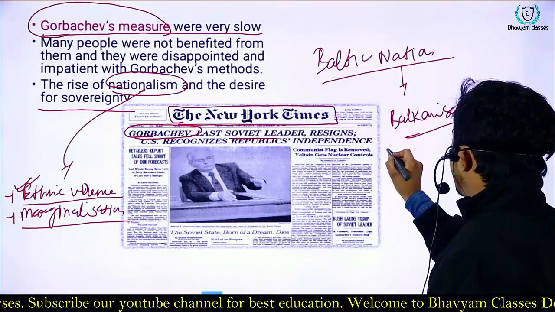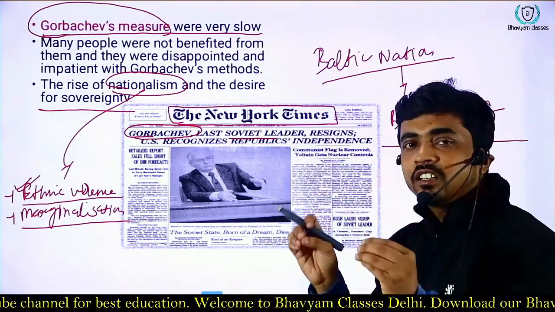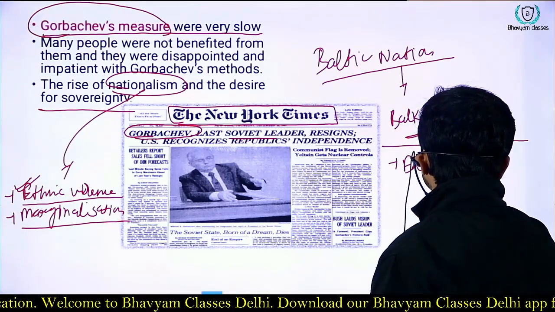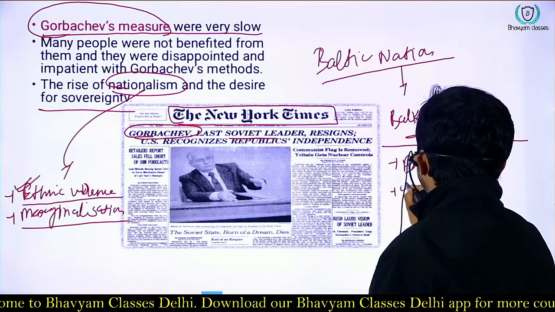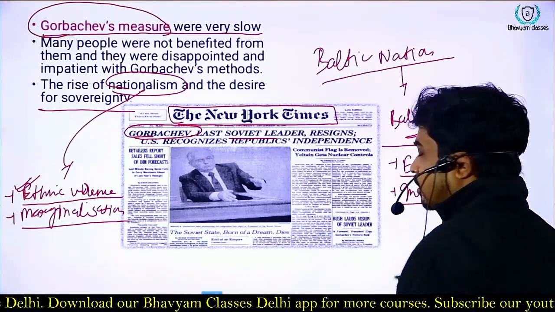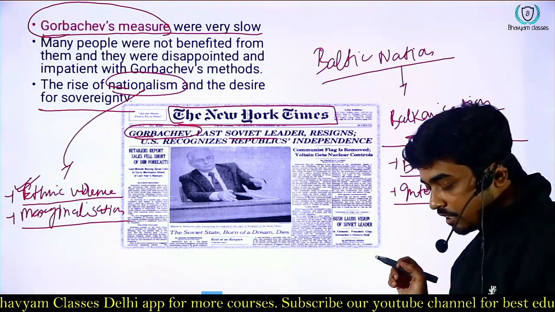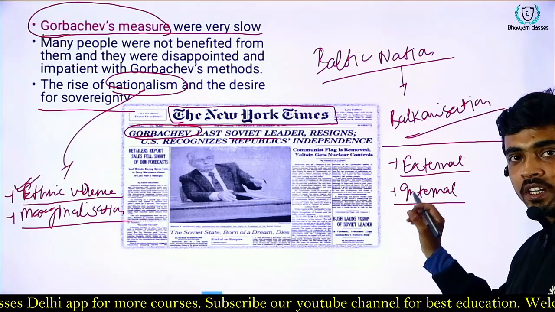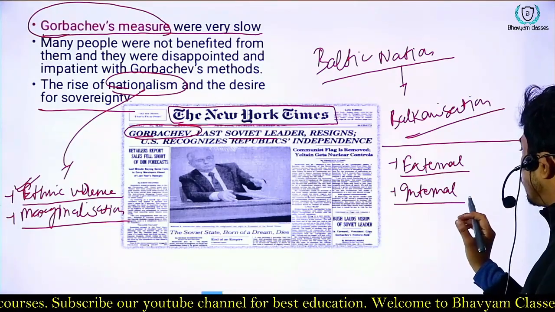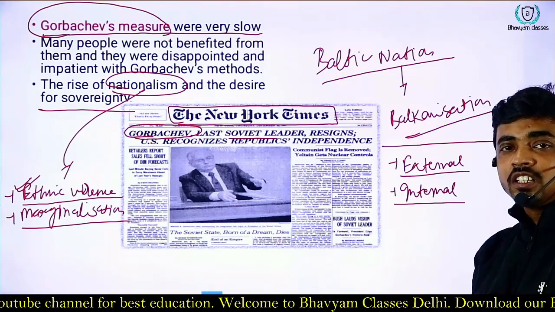So we saw that there were two factors. Majorly we can divide these factors into two categories: external and internal. Externally, the Soviet system was influenced by the West, and internally there were some weaknesses in the system.